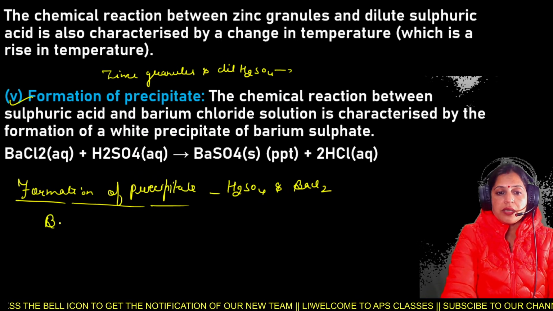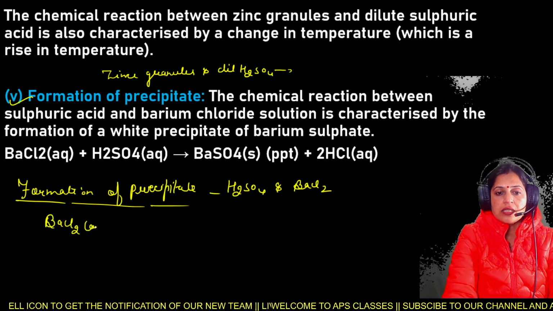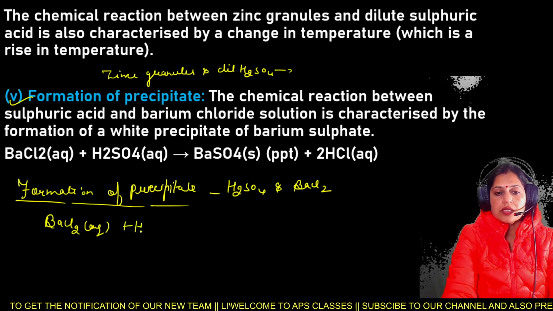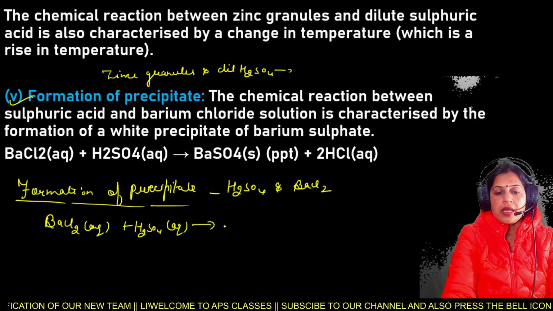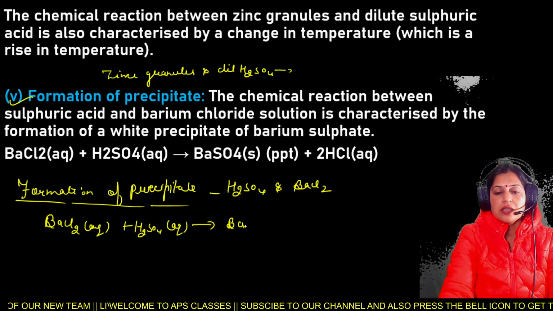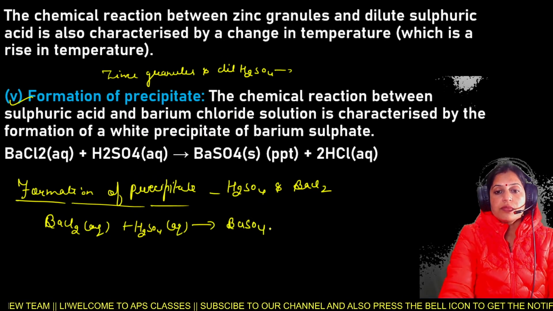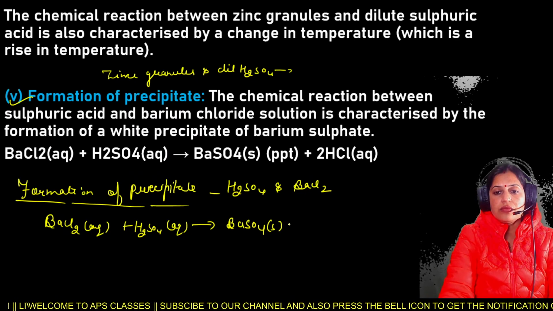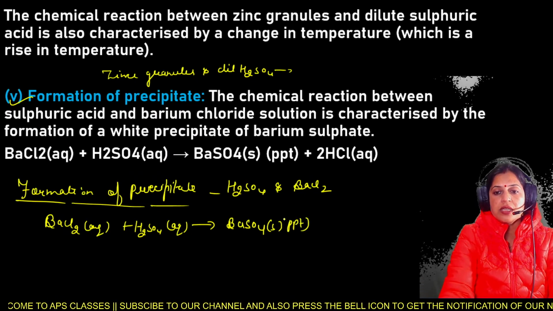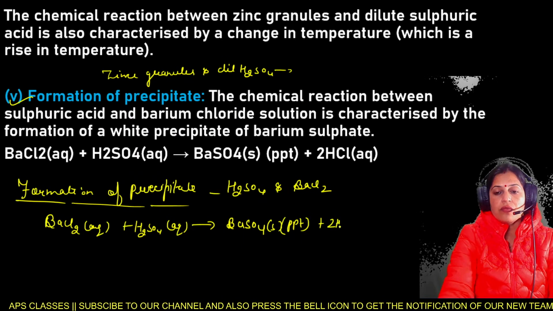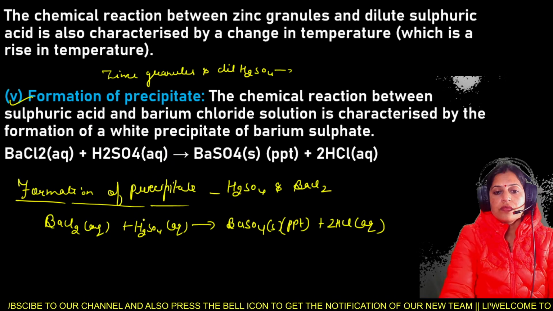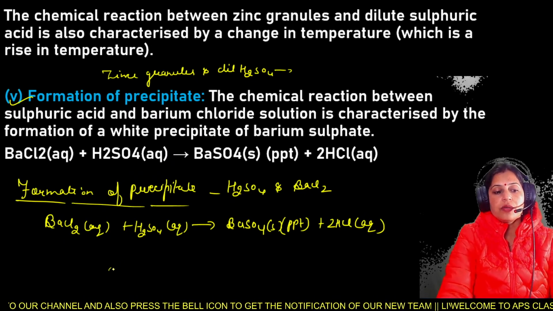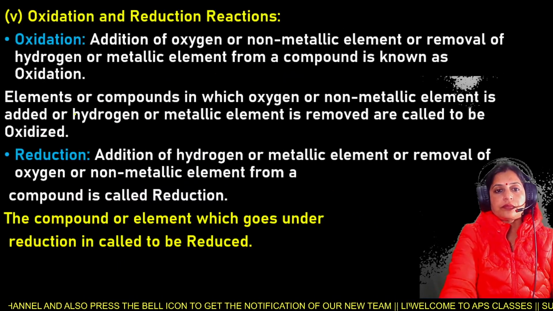So this is barium chloride, that is in aqueous form, plus sulfuric acid, that is also in aqueous form, and it displaces chlorine. It forms barium sulfate, that is in the solid form, and it forms the precipitate. Plus there is the release of hydrochloric acid, that is in the aqueous form. So this is the formation of the precipitate.